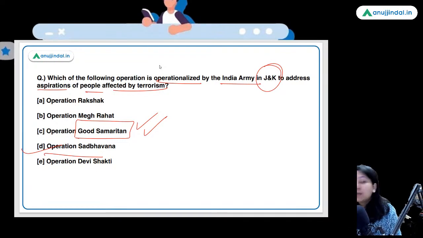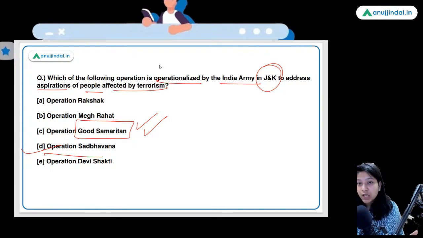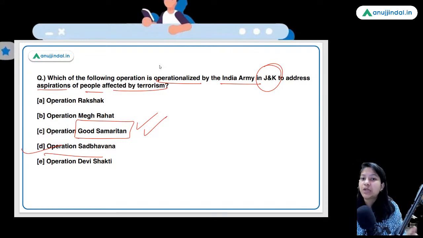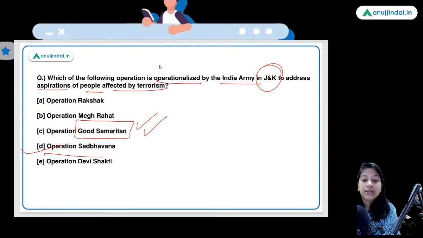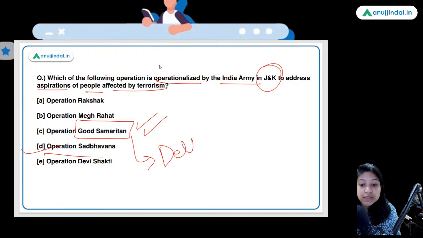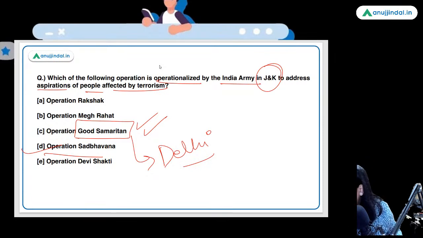Tell me the answer without googling it. This is a challenge for you all. Without googling the answer, tell me what is the amount of the reward given by the Union Ministry of Road Transport and Highways to the people who take the road victims to the hospital within the golden hour, that is usually the 1 hour just after the accident. Till the time you tell me the answer, let me also inform you of the fact that initially, this scheme was launched by Delhi government. And then Union government launched this scheme.